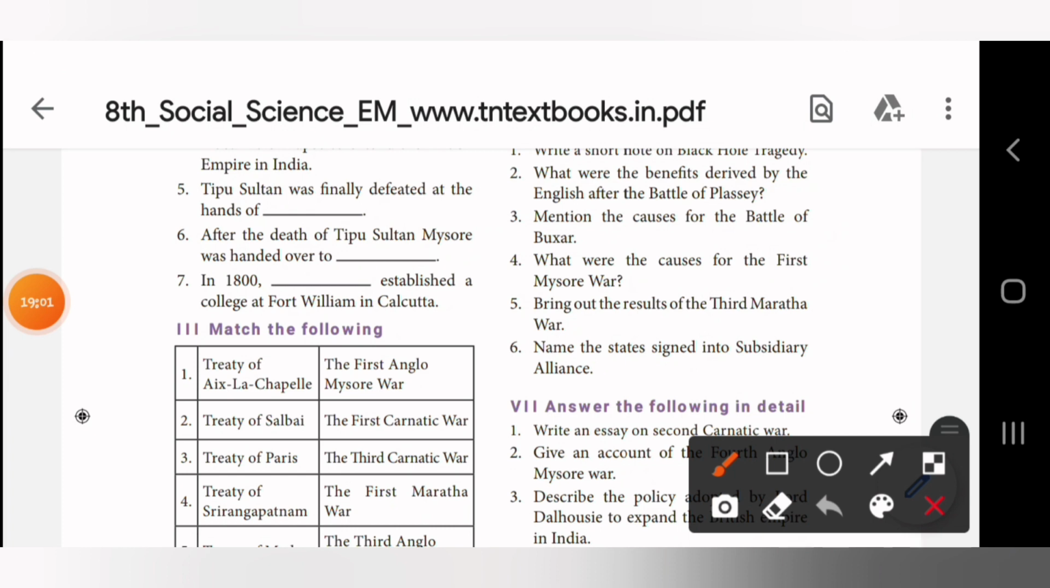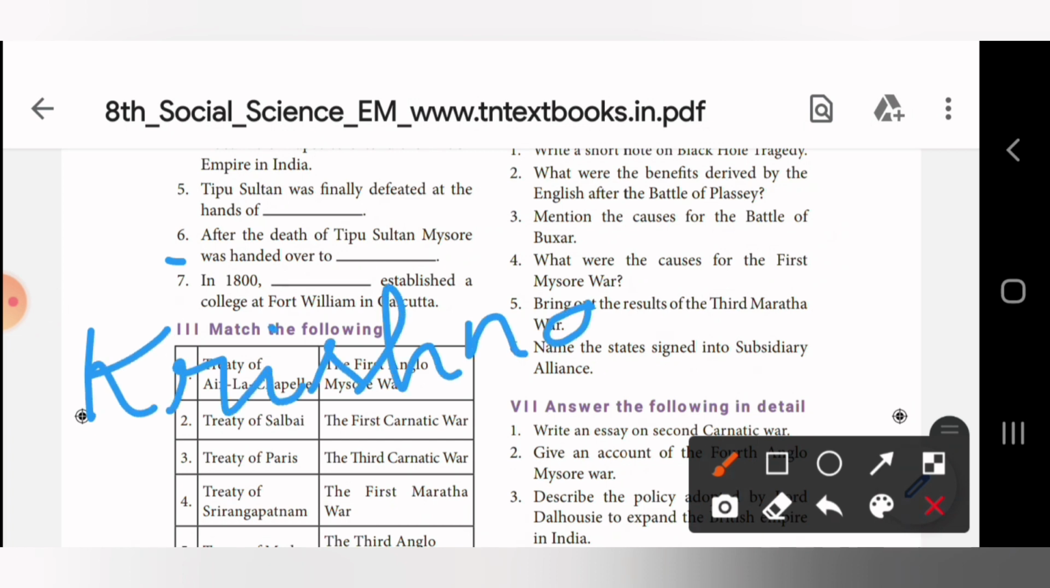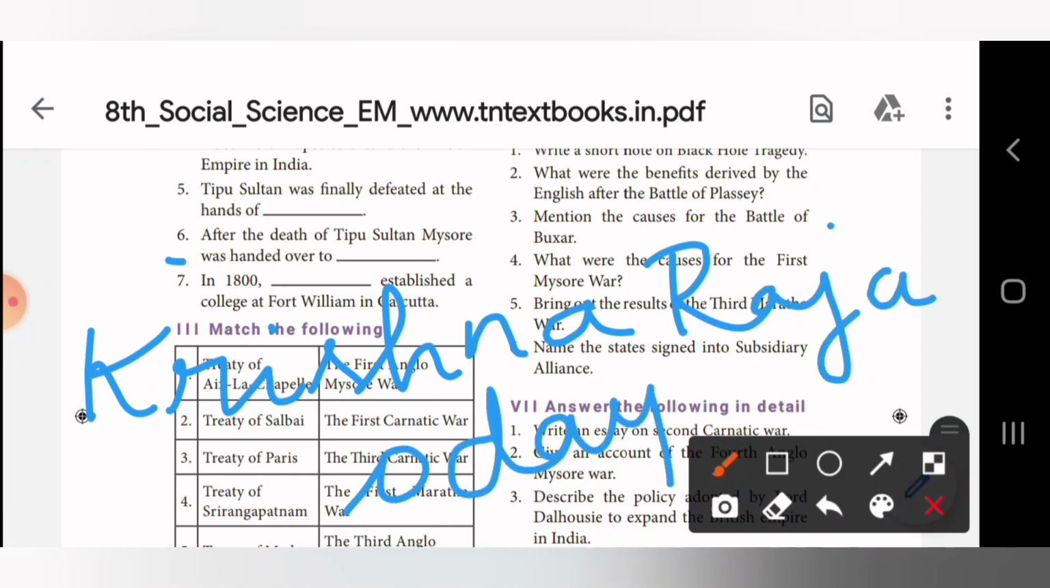Sixth one. After the death of Tipu Sultan, Mysore was handed over to Krishnaraja Odayar. So the sixth answer is Krishnaraja Odayar. Very easy spelling, right? Krishna, your friend's name will be Krishna. Raja is one of the names. Odayar. So you need to write all these three names. Krishnaraja Odayar. Seventh one.